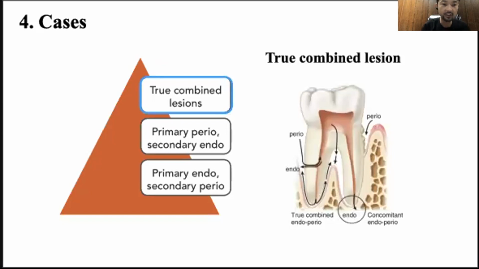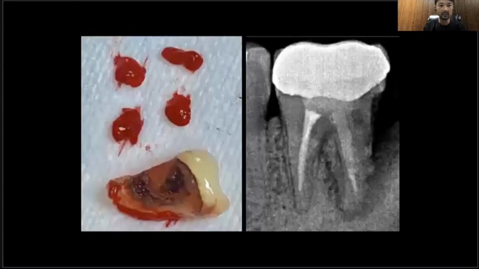So lastly, I'm going to show you a true combined lesion, like this case. She was referred to us for possible endodontic treatment. But as you can see from the PA, I don't even need to take a CT scan for this one. It's a very deep bone loss, and I can also see a little bit of periapical radiolucency on the distal root, at the apex of the distal root.